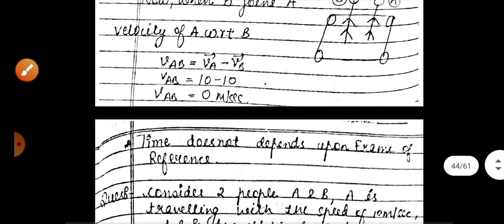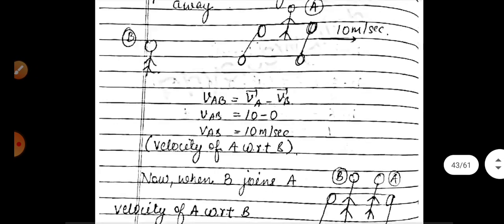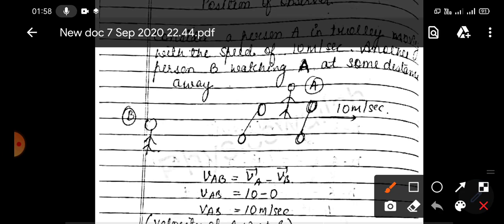Now next point is time does not depend upon the frame of reference. Very important point. Now in both the cases, when your friend is on the ground, the time will be same for both you and your friend. Time will not change. Time does not depend on the frame of reference.